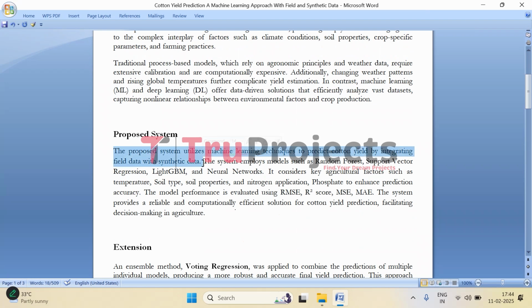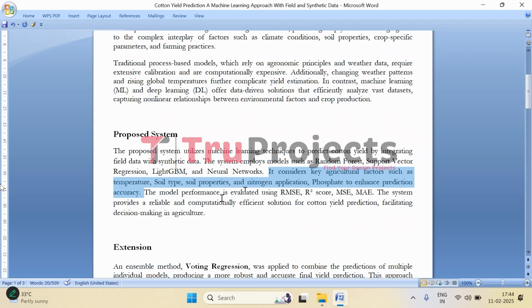And here we have leveraged several machine learning models that are random forest, support vector regressor, LightGBM, and neural networks. These models will be trained on the field and synthetic data and they will be used for predicting the cotton yield. And here we will be making the prediction as reliable as possible by considering several key factors such as soil quality and how much nitrogen fertilizer is used, phosphate is used, etc. All of these play a crucial role in how well the cotton grows. So including them makes the model more precise.